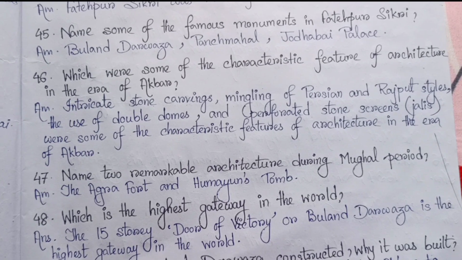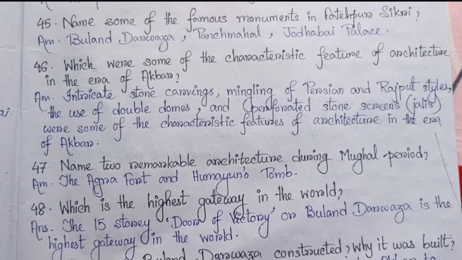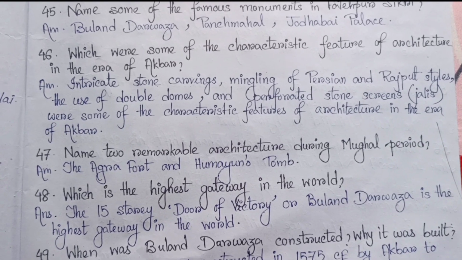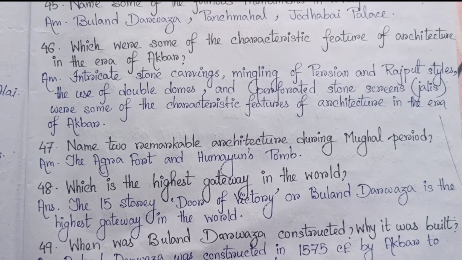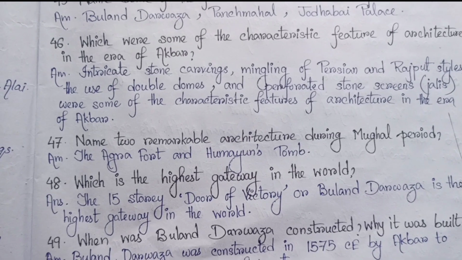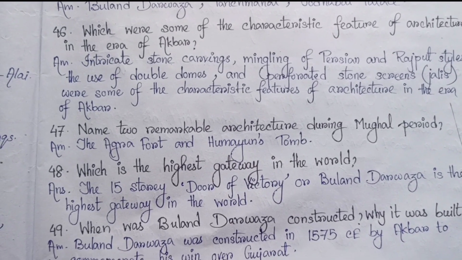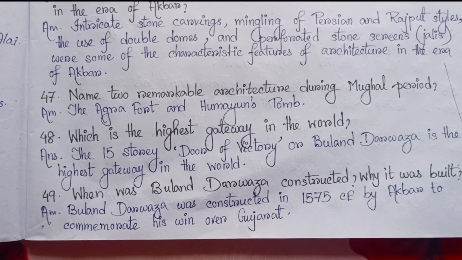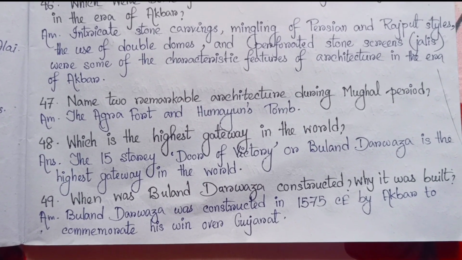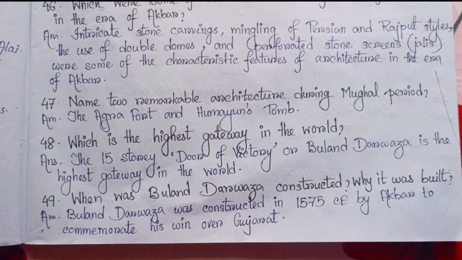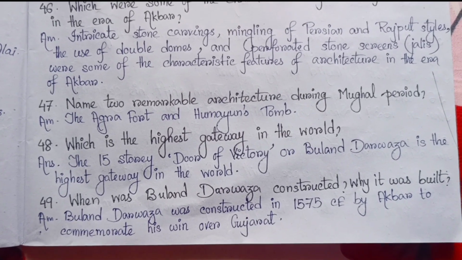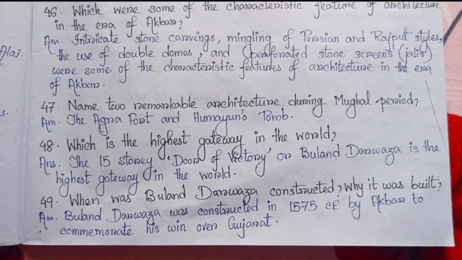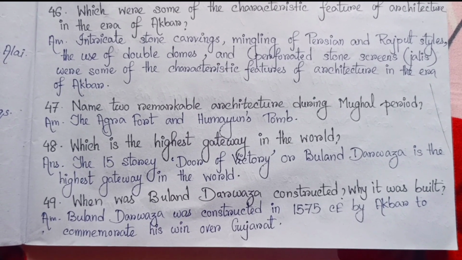Intricate stone carvings, mingling of Persian and Rajput styles, the use of double domes and perforated stone screens, jalis, were some of the characteristic features of architecture in the era of Akbar. 47. Name two remarkable architecture during the Mughal period. The Agra Fort and Humayun's tomb. Number 48. Which is the highest gateway in the world? The 15-story Door of Victory or Buland Darwaza is the highest gateway in the world.